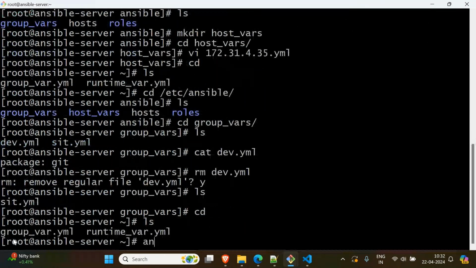Don't go with the name of group vars. I'm not using group vars, I'm using this. This should be executed. In this I am installing the tree command, so the tree command should be installed. So ansible-playbook, okay, and what is the group? That's it, run this now.